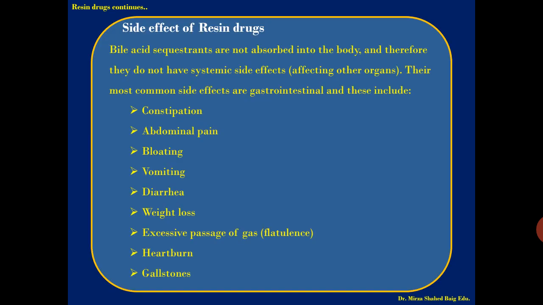The side effects of resin drugs: the bile acid sequestrants are not absorbed into the body, and therefore they do not have systemic side effects affecting other organs. Their most common side effects are gastrointestinal, including constipation, abdominal pain, bloating, vomiting or diarrhea, weight loss, excessive passage of gas, flatulence, heartburn, gallstones, etc. So as they do not have systemic action, but have major GI tract related side effects. These are the side effects of resin drugs.